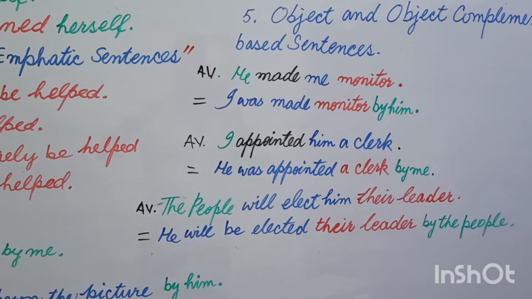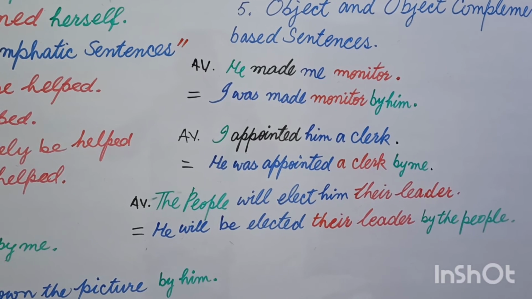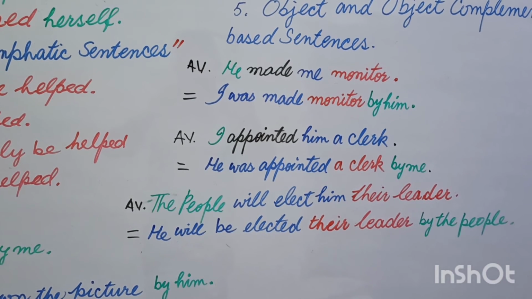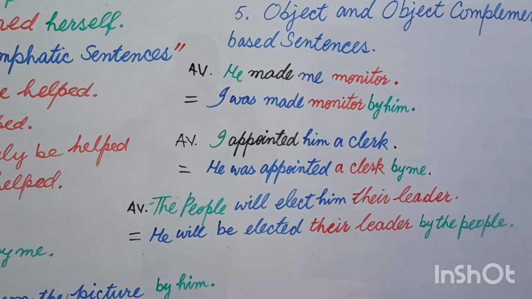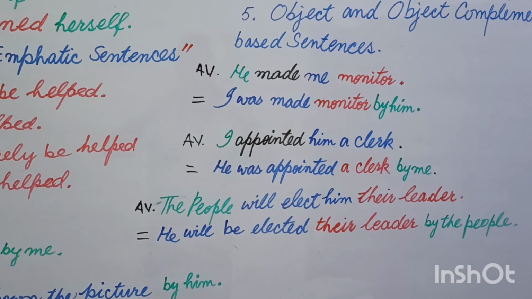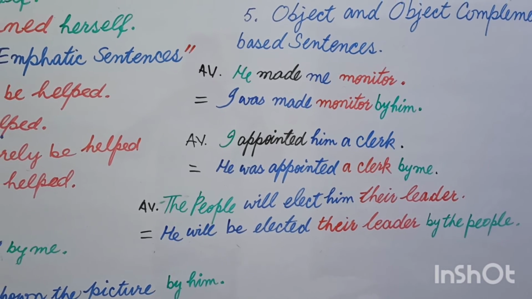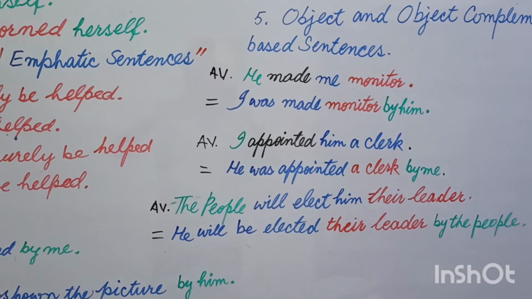In the same way, in the last example, the people will elect him their leader. Now there are two nouns or pronouns, him and their leader. Their leader is used without a or the, without as, and their leader is completing the sense of him. What does their leader mean?